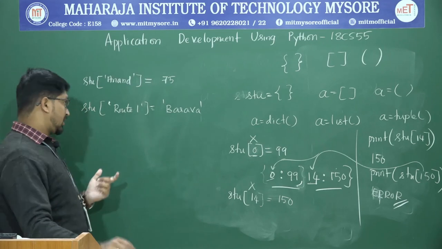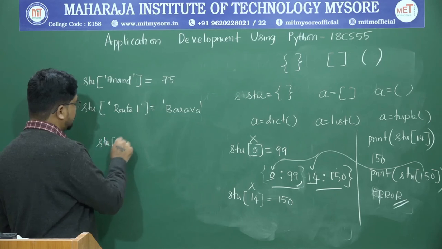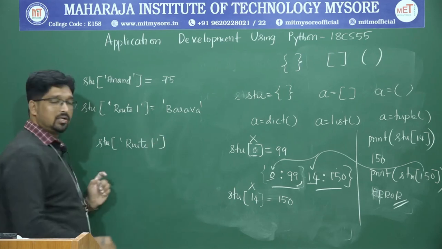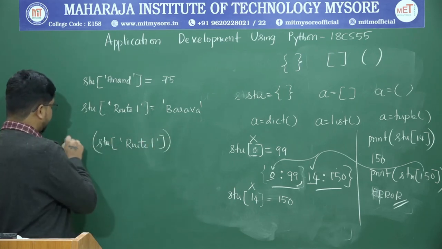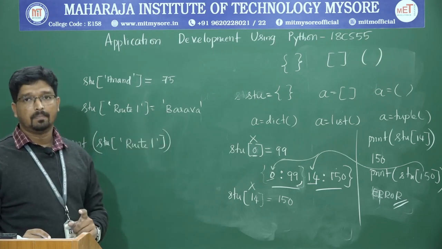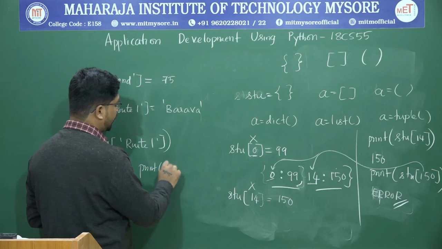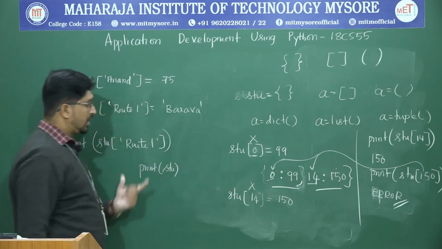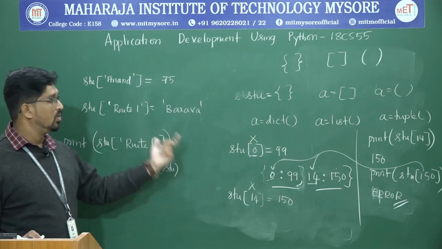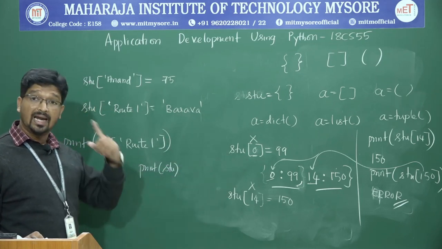Now if you want to access who is the driver for root 1, you can say student of root 1. If you are using a string, you need to enclose it with double quotes, that's it. So simply say print of student of root 1, and you will get the result Basava. Or if you want to print the whole dictionary, you say print of student, and the whole dictionary gets displayed on the screen. This is how declaration of a dictionary works, how to insert different values, and the key is important.